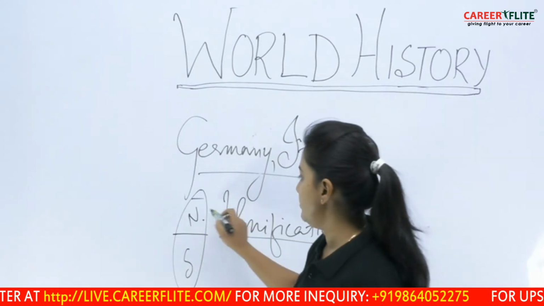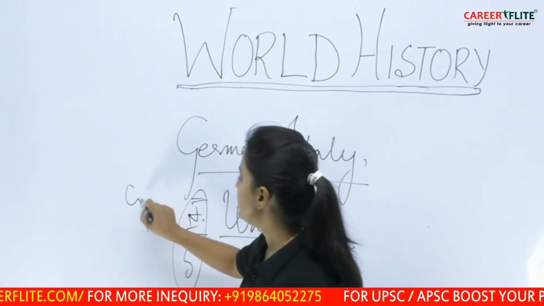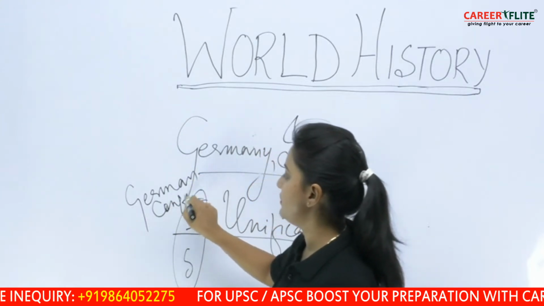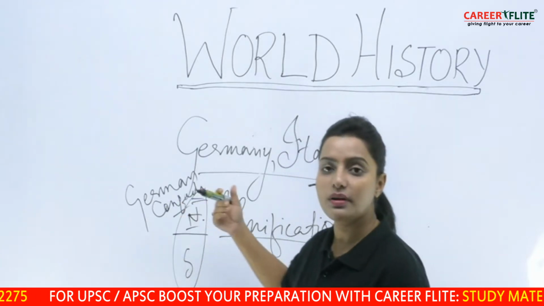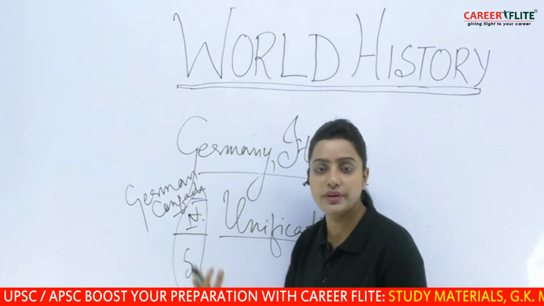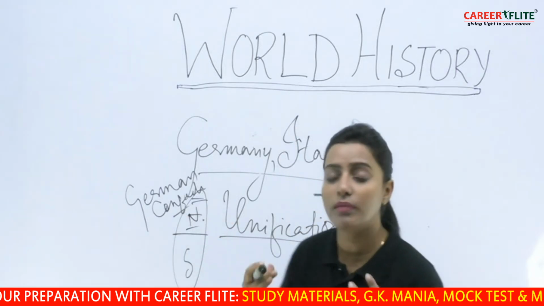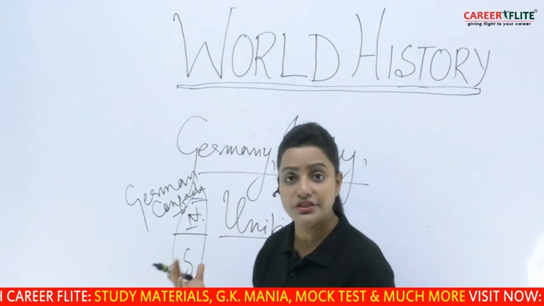While coming together, a German Confederation was formed. In this German Confederation, all these small kingdoms and also other kingdoms came together and decided that they would have a new constitution common to everybody, and thereby attain unification later on.